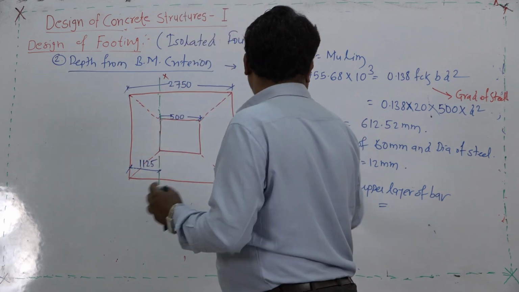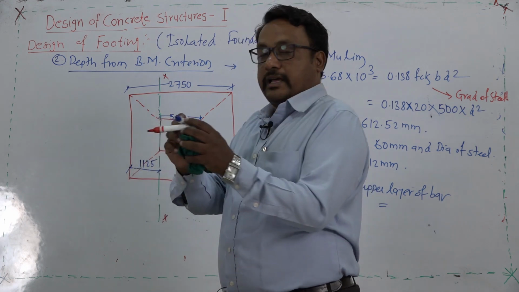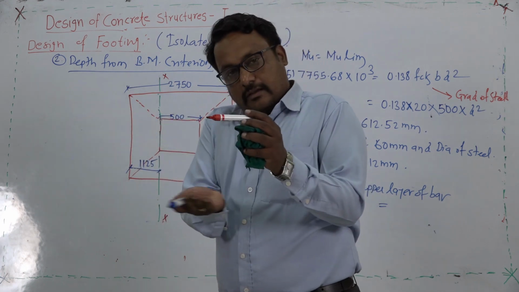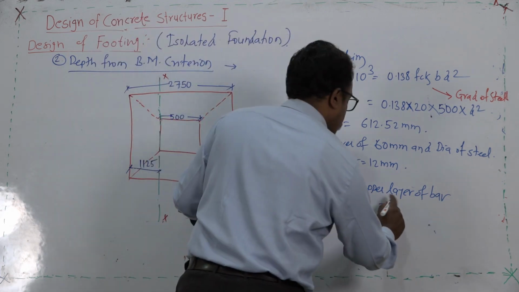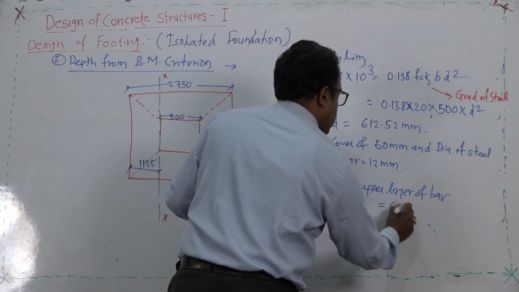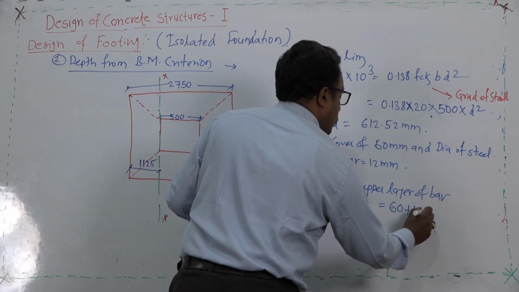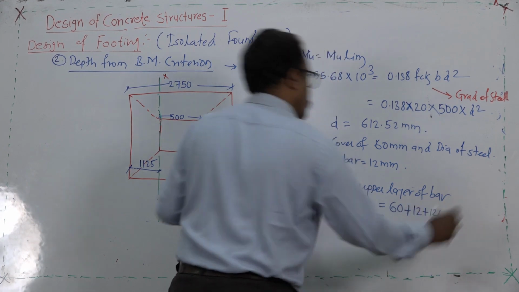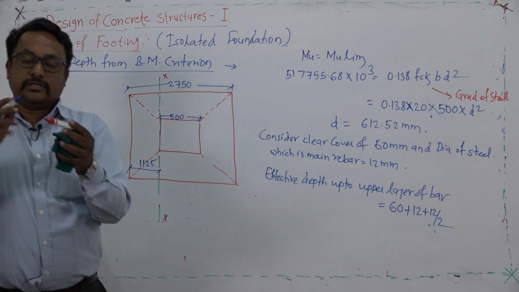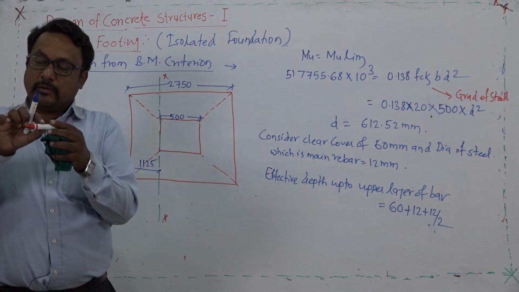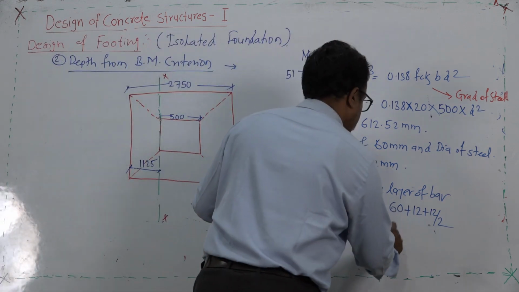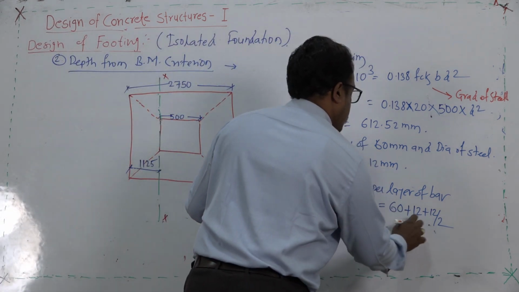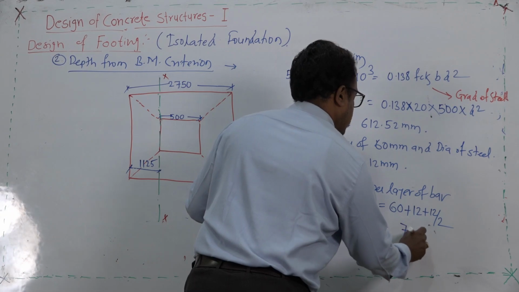Therefore, we will try to understand what is the effective depth up to the top layer from the bottom of the footing. So, it is going to add the 60 mm which is the clear cover, then the 12 mm and 12 by 2. The 60 mm is a clear cover, the 12 mm is one bar and half of the other bar. So, this will come to be how much? 78 mm.